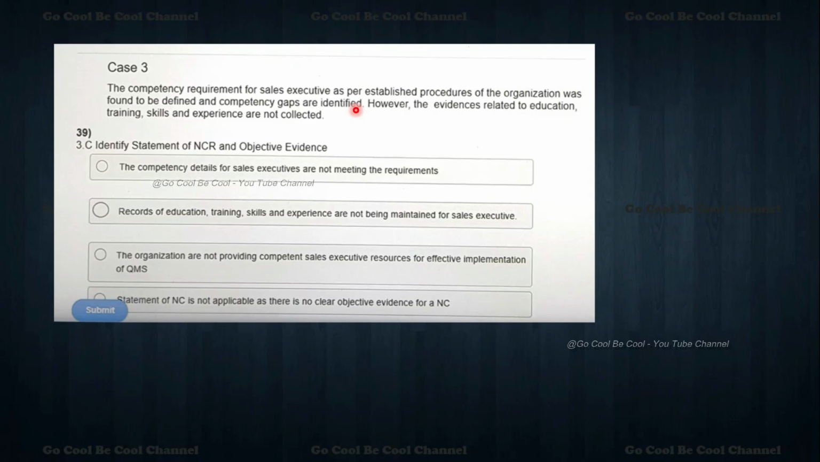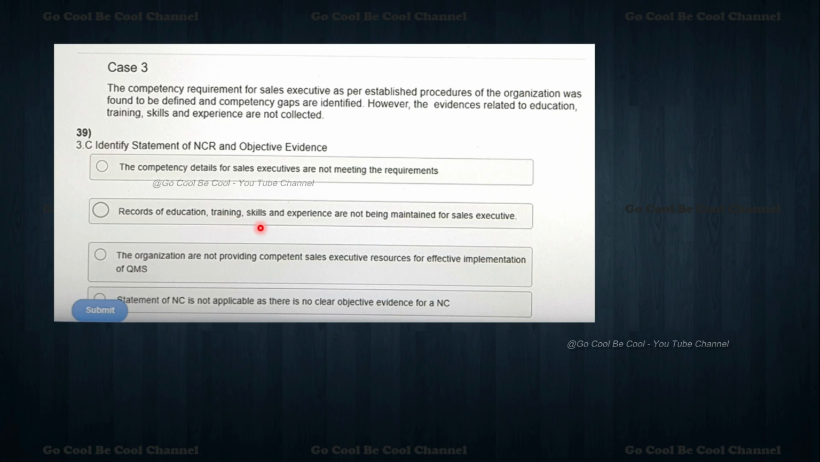Please take a backtrack of your answer before submission. Now you will identify the NCR statement and then the objective evidence. Generally they will first ask whether it is NC or not NC. Then they will ask the clause number and why. Then they will ask what the NC statement is, and what the objective evidence is supposed to be. We have to only pick the answer, my dear friends. Please read the questions multiple times so you will identify the answer exactly. Now they are asking: the competency details for sales executives are not meeting the requirements.